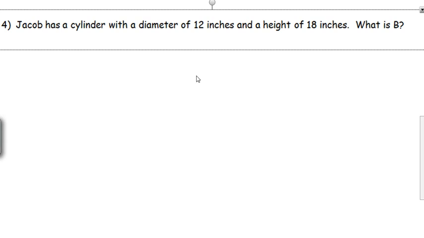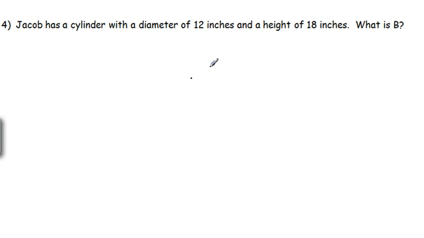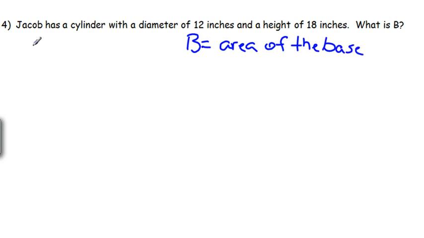Number 4. Jacob has a cylinder with a diameter of 12 inches and a height of 18 inches. What is B? Well, we have to remember B is always just the area of the base. If we have a cylinder, we know our base has to be a circle. So even though we're talking about this whole circle, all we care about is what is the base, what is the area of that circle.